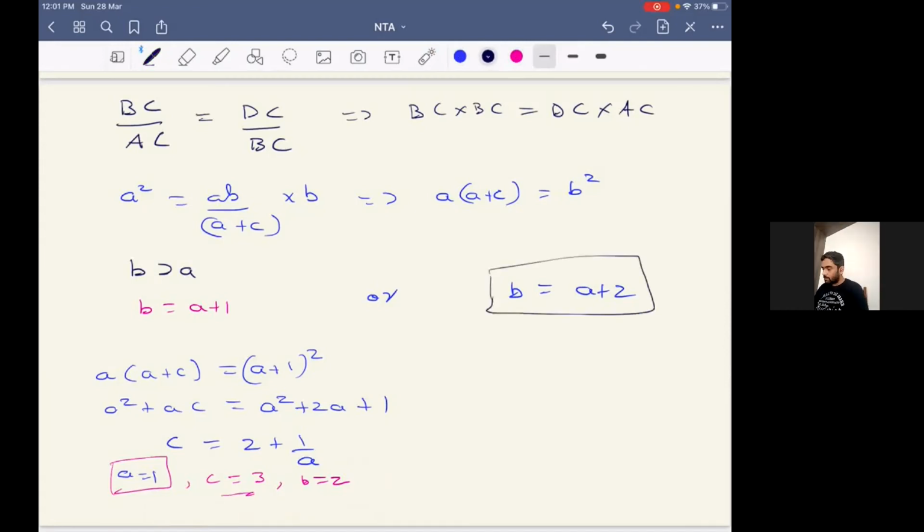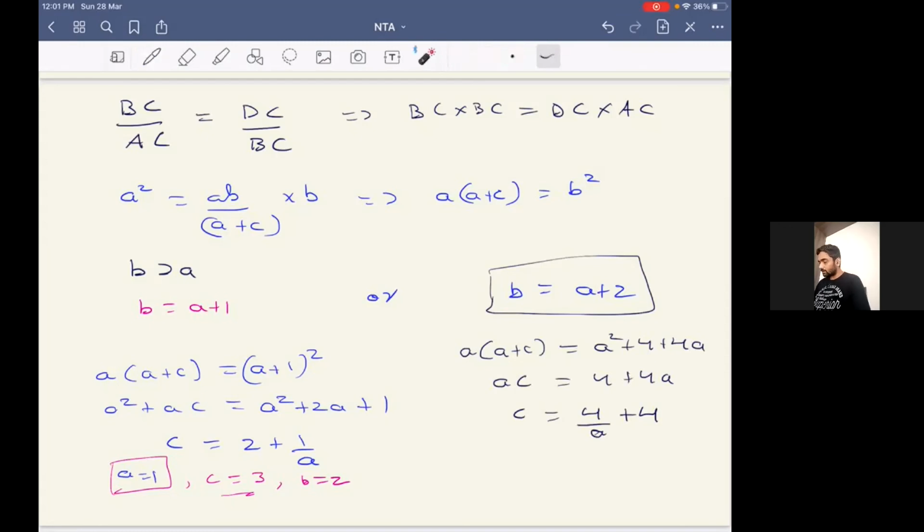That is when B is equal to A plus 2. So when B is equal to A plus 2, over here we'll get A times A plus C equal to A square plus 4 plus 4A. So simplifying it, again we can cancel out A square, so we'll get AC equal to 4 plus 4A, or the other way around, C equals 4 by A plus 4. Now we know another condition. Obviously, A, B, C are consecutive integers. So if B is equal to A plus 2, the only possibility is that C equals A plus 1.